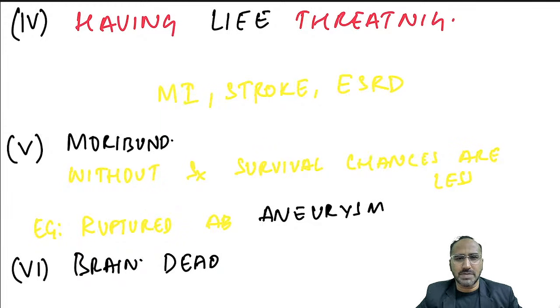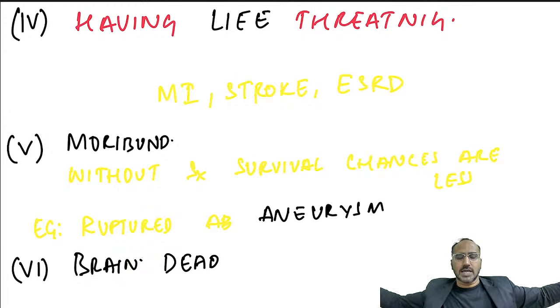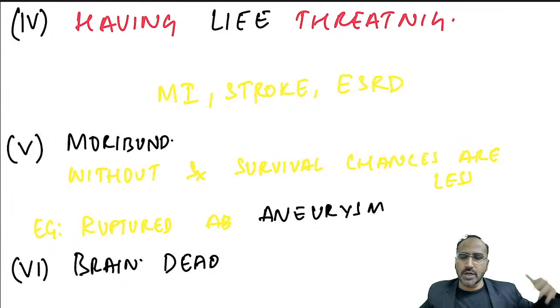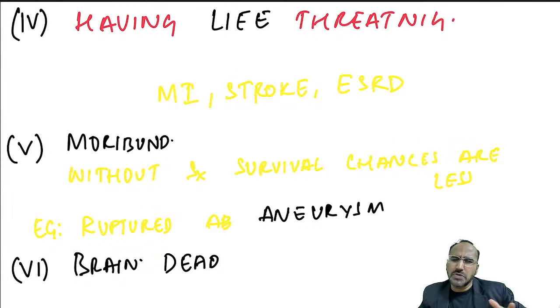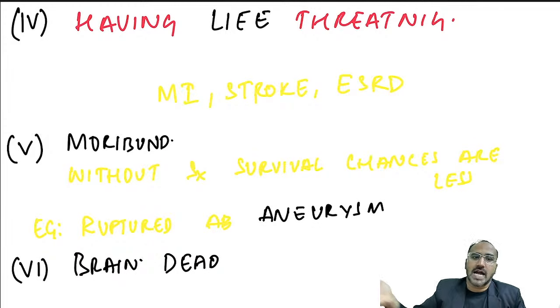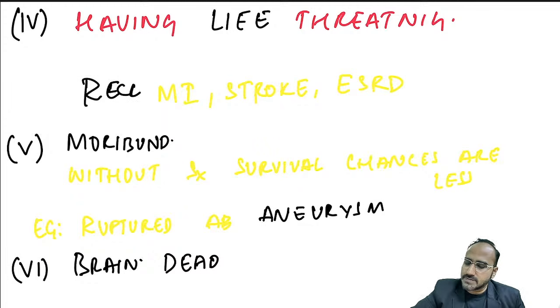ASA classification. Class 1 meaning what? Patient comes to me and tells, doctor, I am totally healthy. Class 1, that is, no systemic illness. Class 2 meaning what? Patient comes to my clinic and tells, doctor, I am having mild to moderate systemic illness. Okay? That is class 2. Class 3 meaning what? Doctor, I am having moderate to severe systemic illness such as alcohol dependence, markedly reduced ejection fraction. Class 3. Class 4 meaning what? He is at risk of dying. Why? Because he had a recent stroke or recent MI. He comes under class 4.